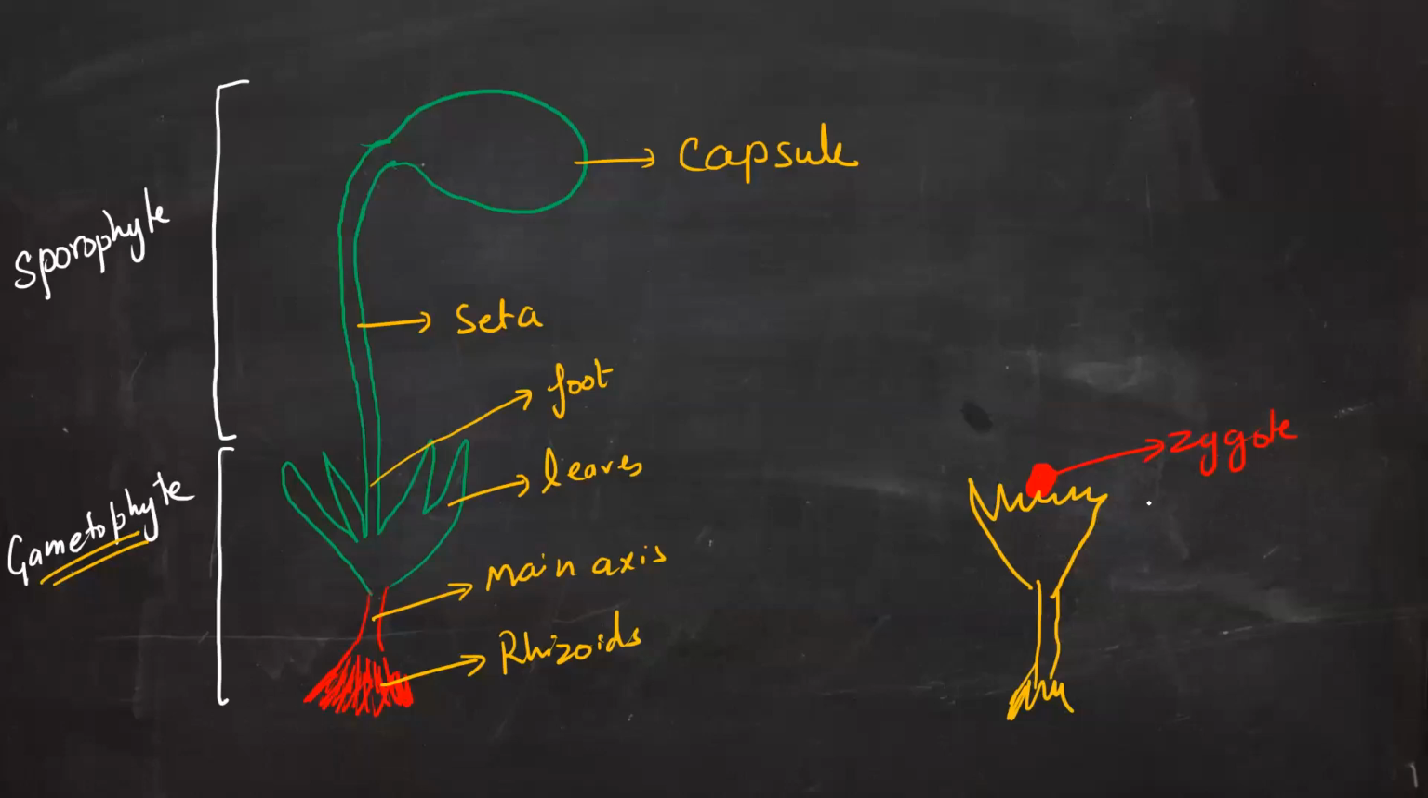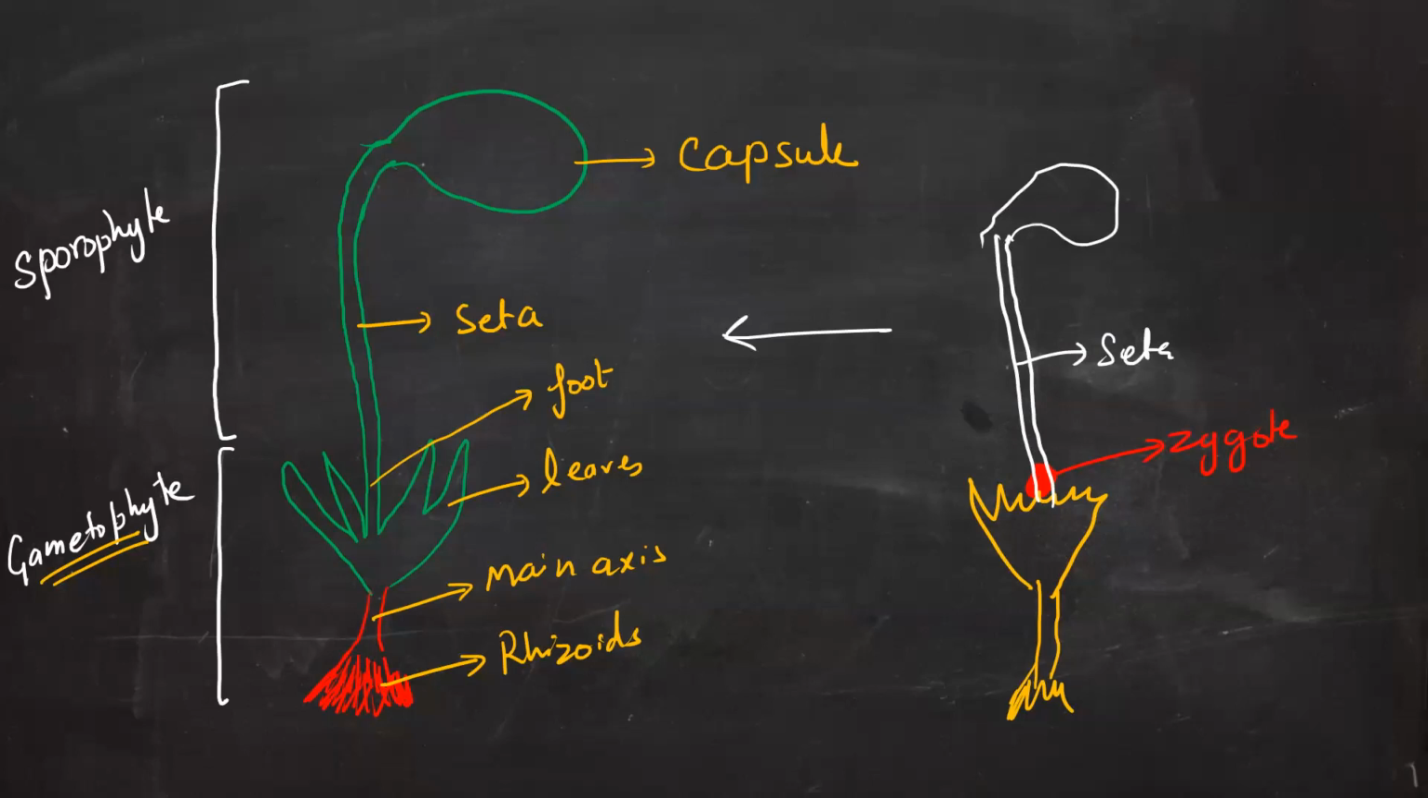तो zygote कहाँ develop हुआ है बेटा? Gametophyte के ऊपर ही develop हो गया. And that's why it's going to grow on the gametophyte only. Okay, so it's going to form a stem-like structure which is called the seta, and then the seta is going to form a capsule, जो हमें इस diagram में दिखाई दे रहा है. सबसे पहले structure कौन सा बना?